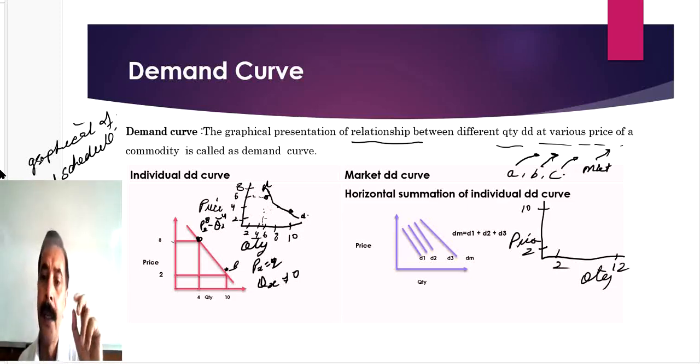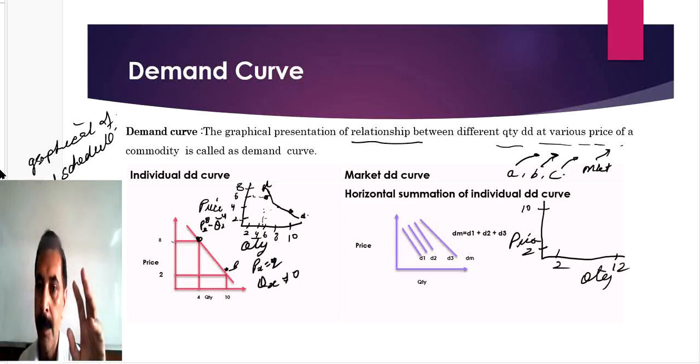Now first we will construct the curve for buyer A. At a given price, how many units does buyer A purchase? That is the demand curve of buyer A. On the similar pattern, you take the price and demand for B, and you will get the demand curve of buyer B.